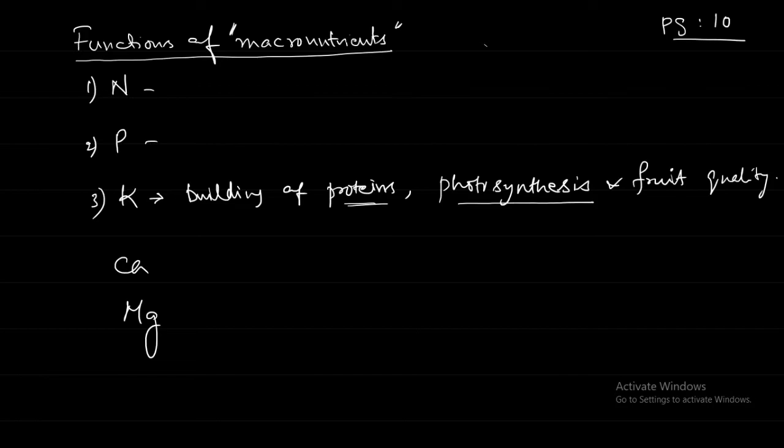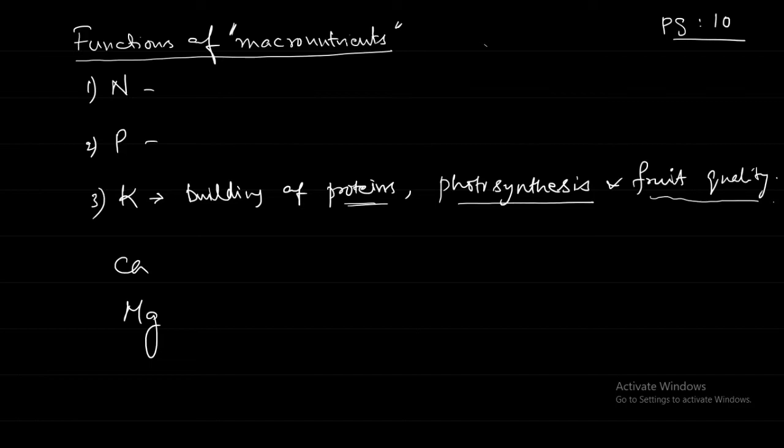A small plant will grow to become a tree. Initially there is rapid growth. During the rapid growth, the plants need a lot of these macronutrients: nitrogen, phosphorus, potassium, calcium, magnesium. That's why farmers give NPK fertilizers, calcium and magnesium, for example in paddy or rice cultivation, for fast growth.